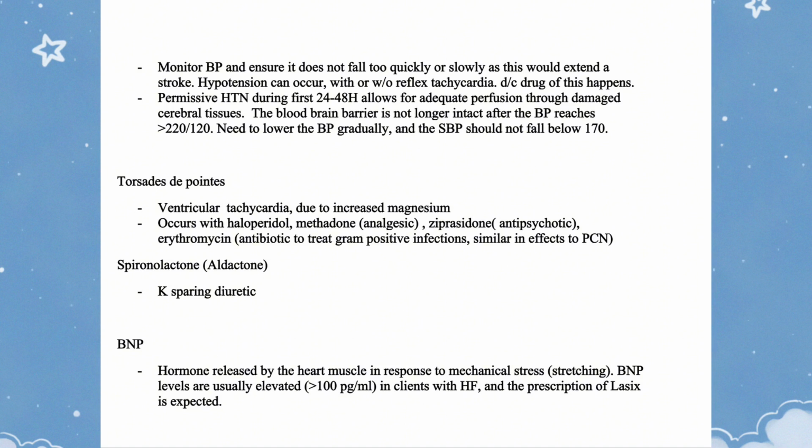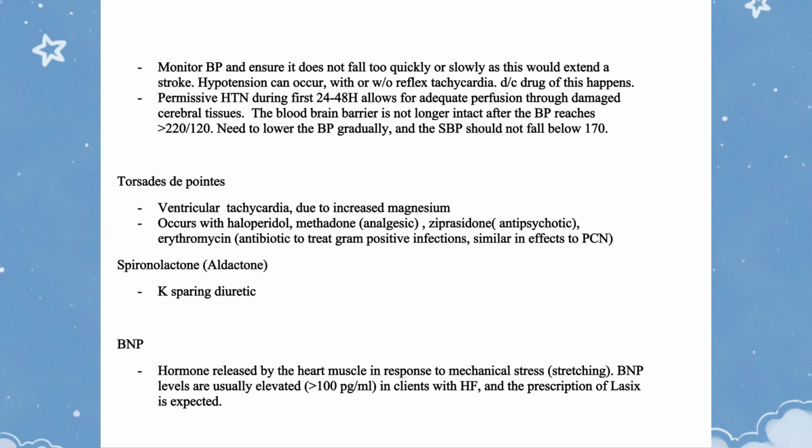Permissive HTN during the first 24 to 48 hours allows for adequate perfusion through damaged cerebral tissues. The blood-brain barrier is no longer intact after the BP reaches 220/120. Need to lower the BP gradually, and the systolic BP should not fall below 170.